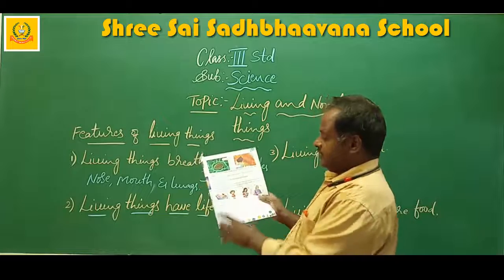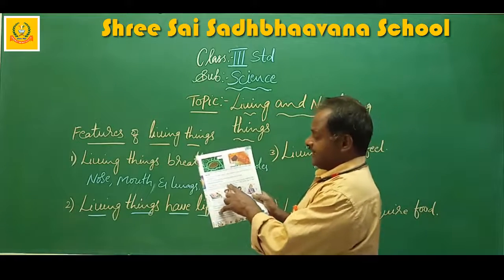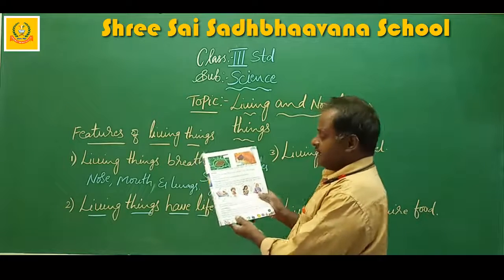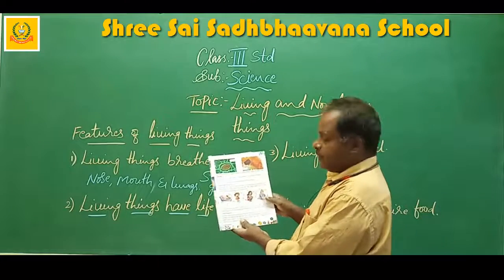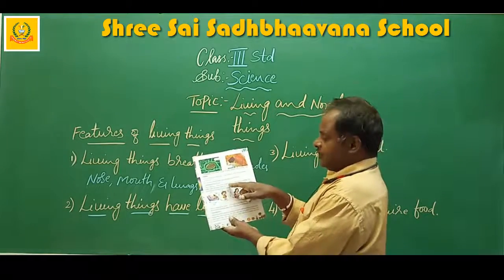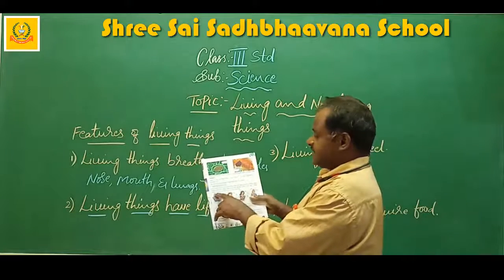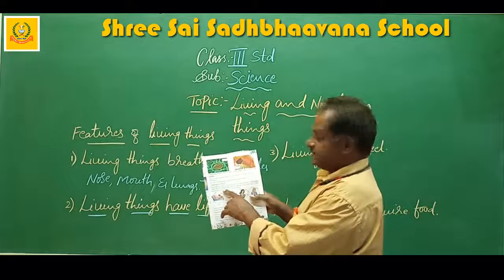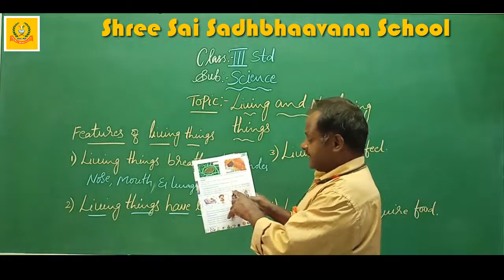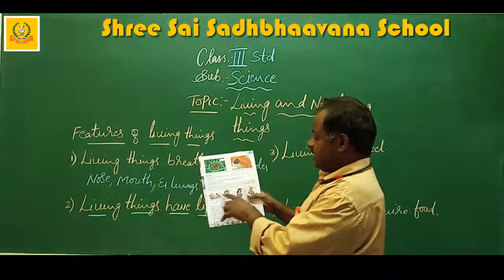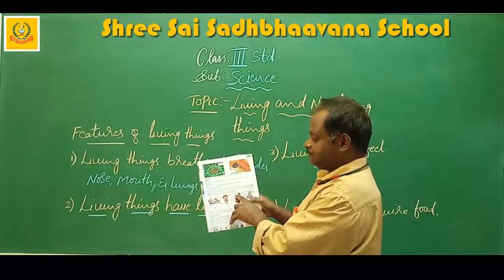Get destroyed. See, once again I will read. Living things have life cycle. A boy grows into a man. A kitten grows into a cat. Seeds grow into seedlings, which further grow into plants. Plants grow into big trees. After certain age or other external factors, all living things die or get destroyed.